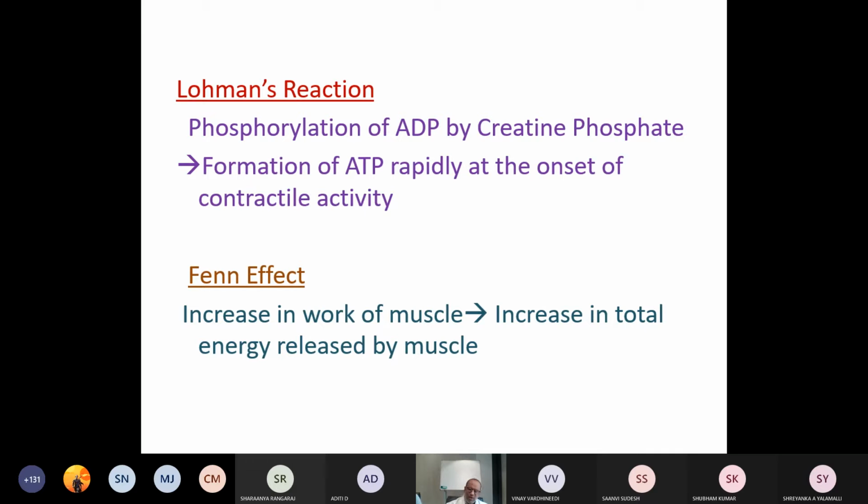Many times in viva, we ask this: what is the Fenn effect? How can you demonstrate it in a living model? It is by appreciation of the rise in the temperature of the working muscle.